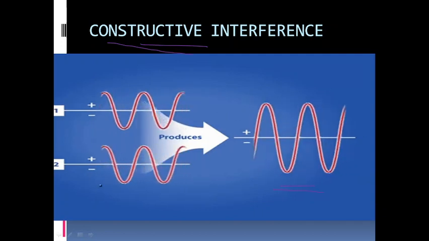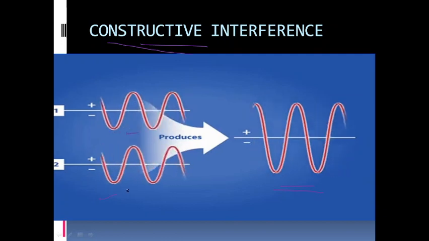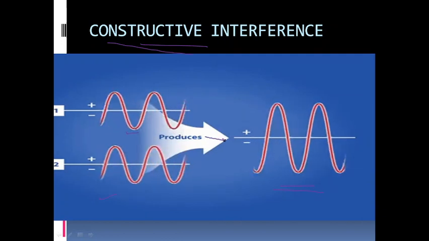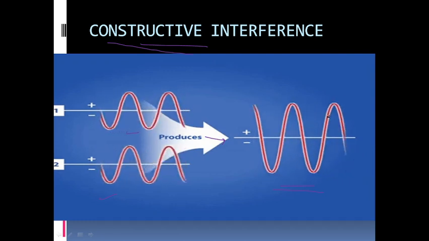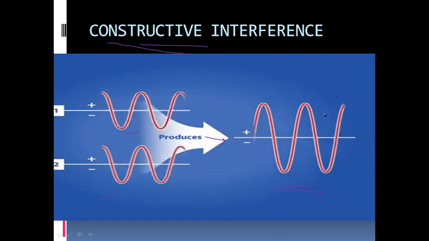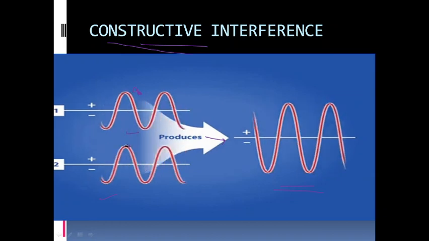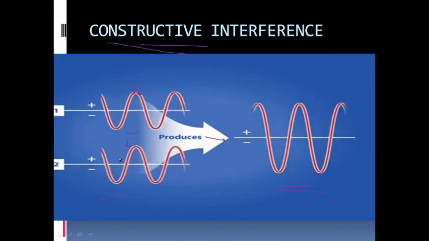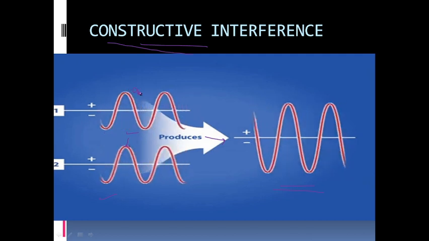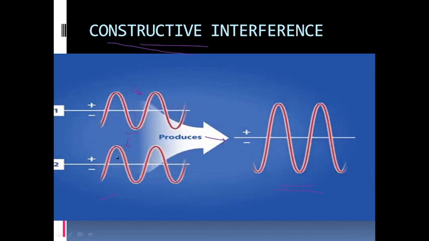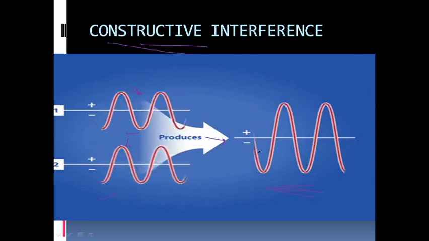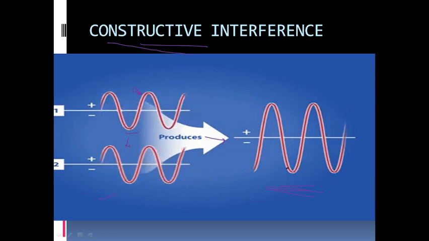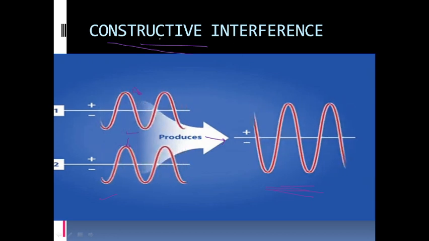As you can see here, two waves, waves 1 and 2, are meeting up. When they meet together, they will produce an even bigger wave in space. This is adding up according to the principle of superposition. Here we have a crest, and the crest of the next one is aligning with the previous one. So when they add up, the crests add up, the troughs add up, and each of the points adds up, resulting in a very big wave, a wave with higher amplitude and higher intensity. This is the process of constructive interference.